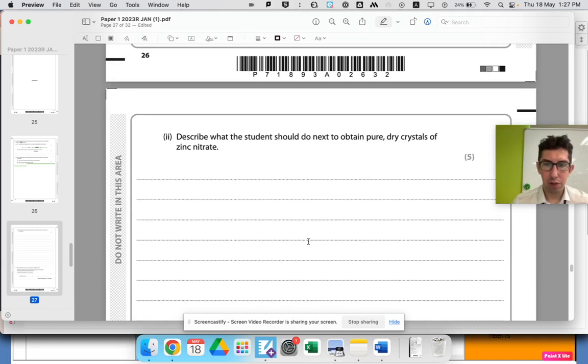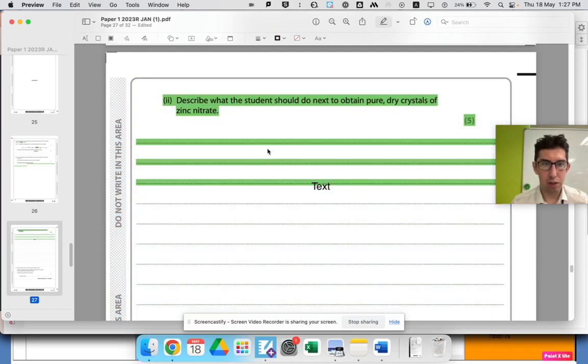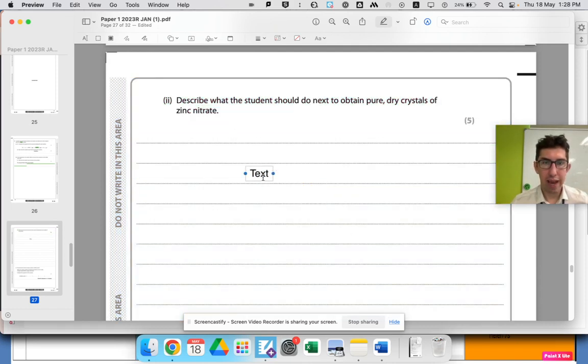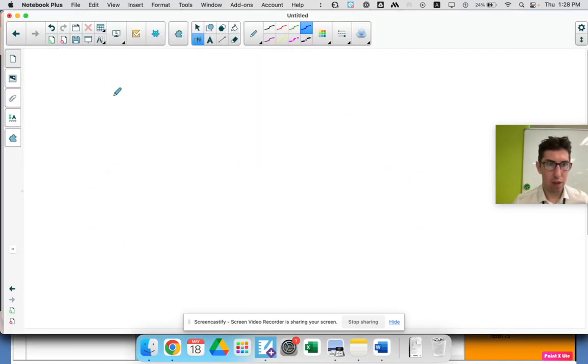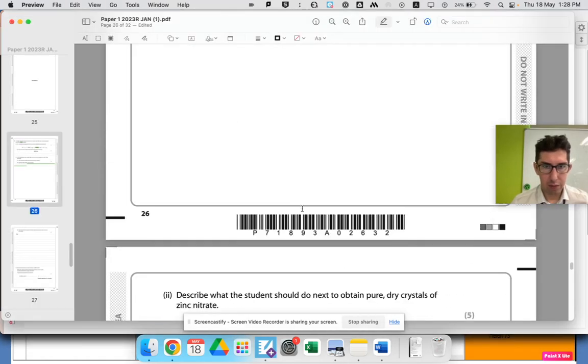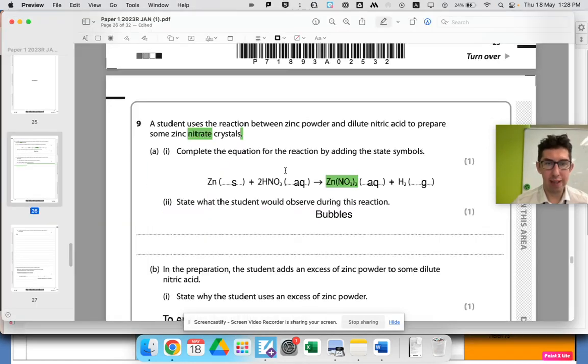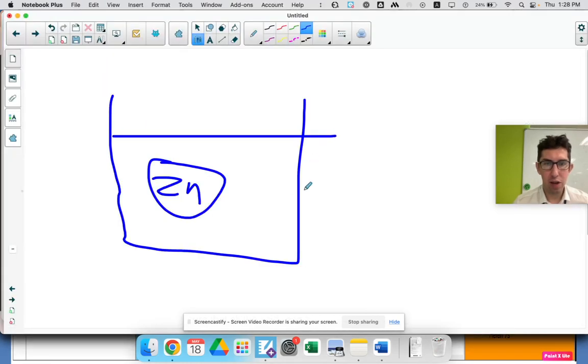Describe what the student should do next to obtain pure dry crystals. Okay, cool. So we're trying to make a soluble salt. We've added our excess. Right now we've got a situation that looks like this. Let's draw it out. We've got a beaker. In the beaker we've got zinc powder. There's excess. You're going to see bits of zinc floating around. Lots of it's hopefully already reacted with the nitric acid. So there should be no nitric acid left over in here because it's all reacted.